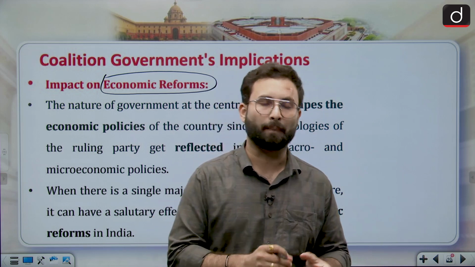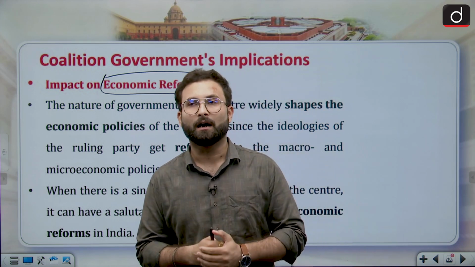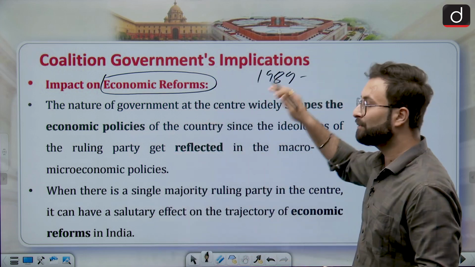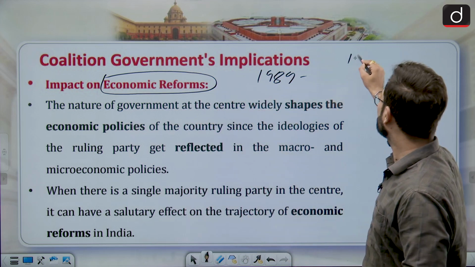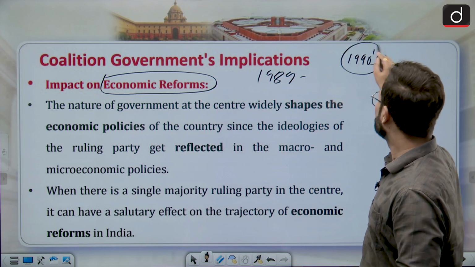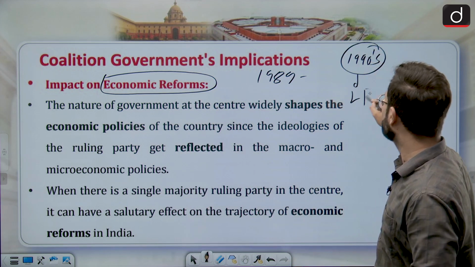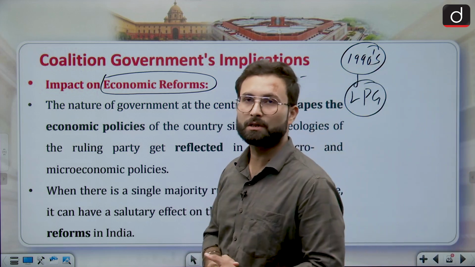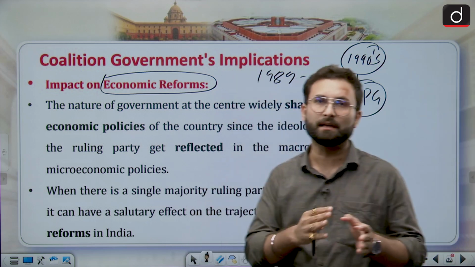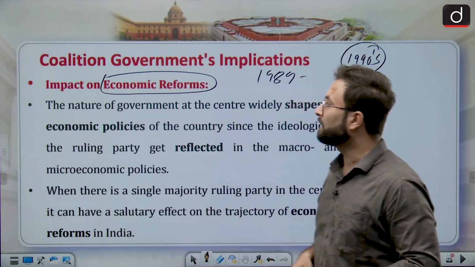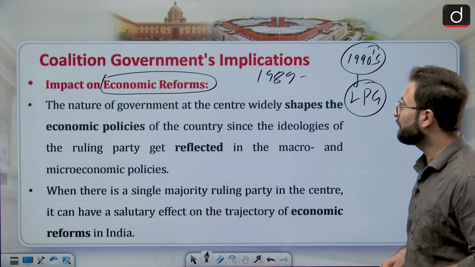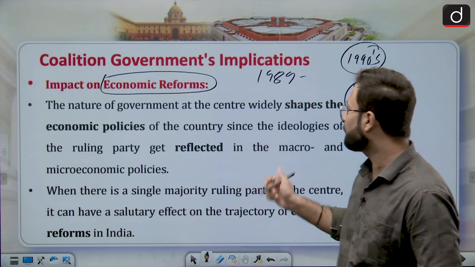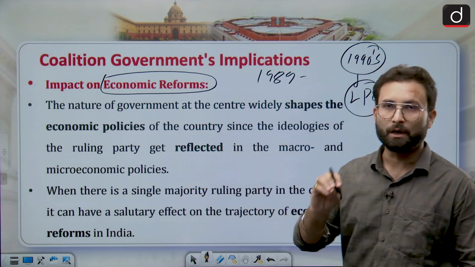But if we see the history, in 1990, as I told you, after 1989 we have witnessed the time of coalition, but we have also gone for the reforms in the 1990s. When we are talking about the economic reforms, the LPG reforms, these reforms took place in the 1990s. Okay, so there are some positives as well as negatives. Coming to the impact here, the nature of the government at the center widely shaped the economic policy of the country, since the ideologies of the ruling party get reflected in the macro and micro economic policies.